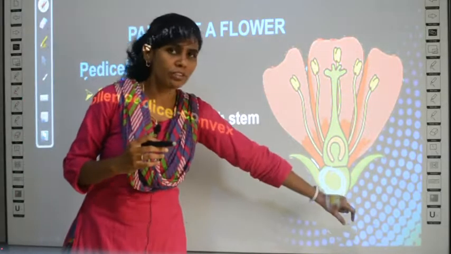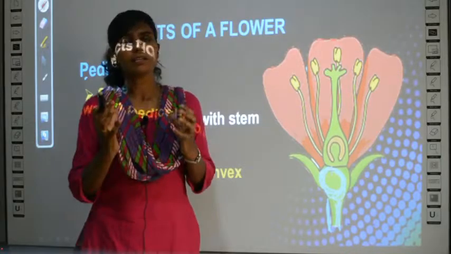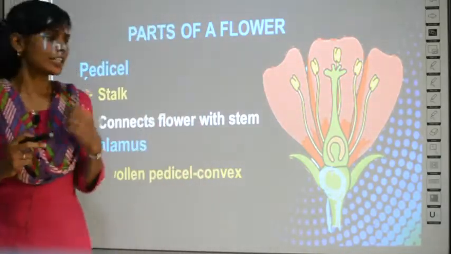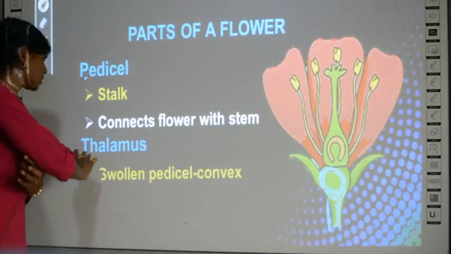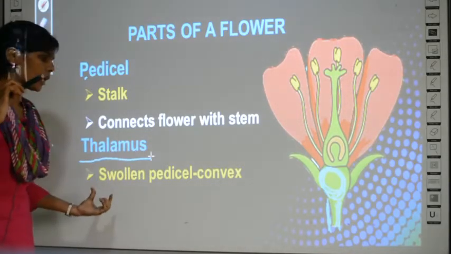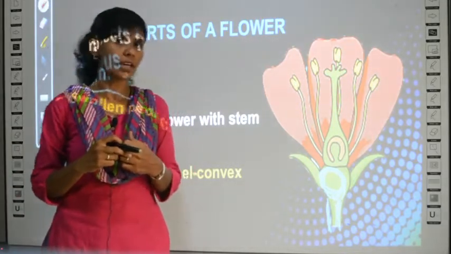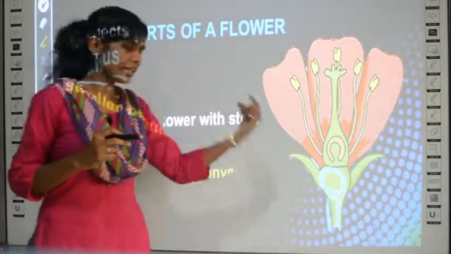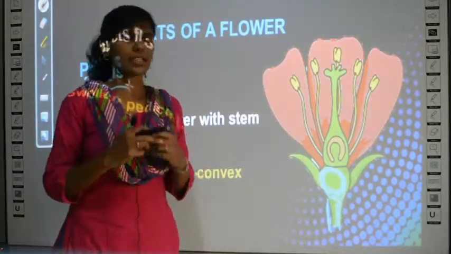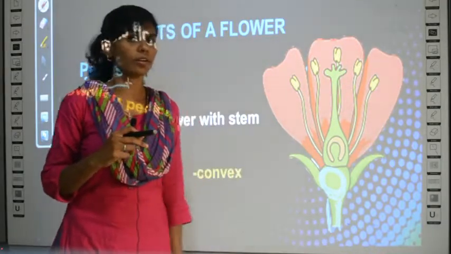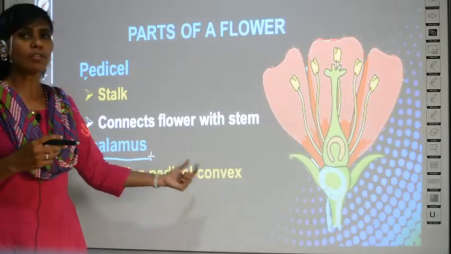So the part of the pedicel which is swollen has another name. What is that name? It is called thalamus. So what is thalamus? The swollen pedicel is called thalamus. Okay, clear? It is also the pedicel, but this region alone is bigger in size when compared to the other stalk regions. That swollen region is called thalamus. It is convex in shape.